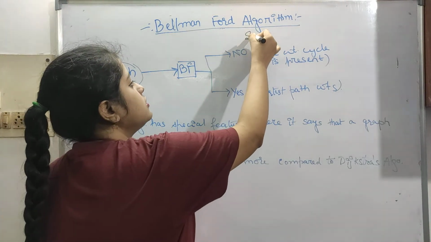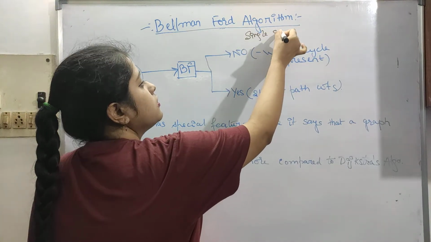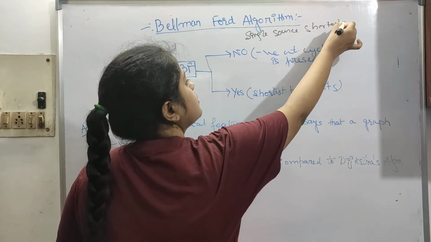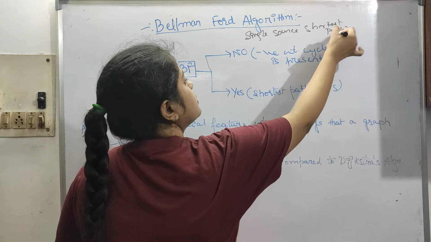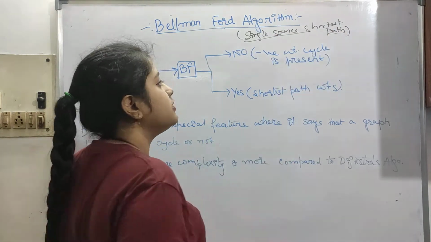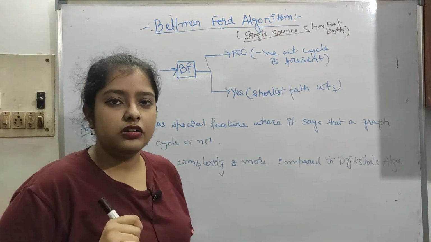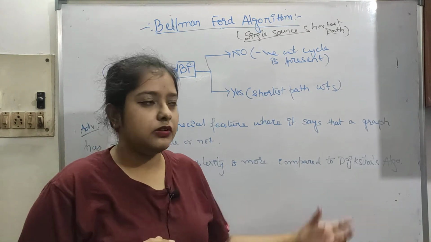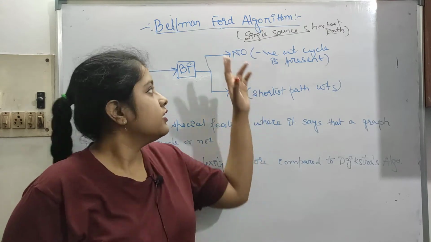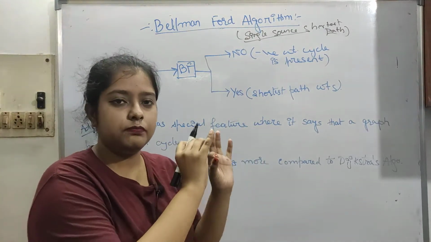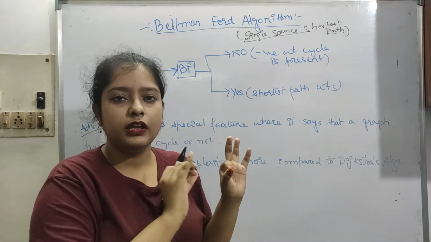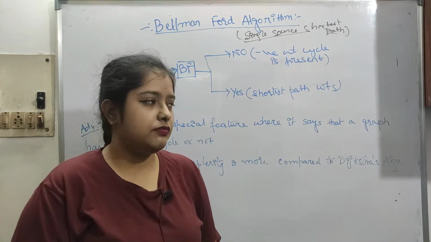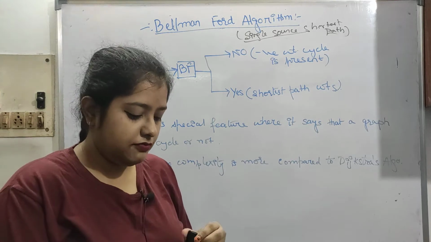Okay, so this is also called single source shortest path. Just remember this, because there is another algorithm, Floyd-Warshall, where it is all pair shortest path. That is different from these two, Dijkstra and Bellman-Ford, because here it is a particular source to every point, giving you the shortest path. So this is the main difference here.